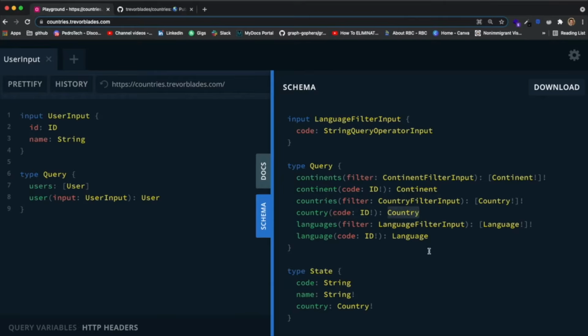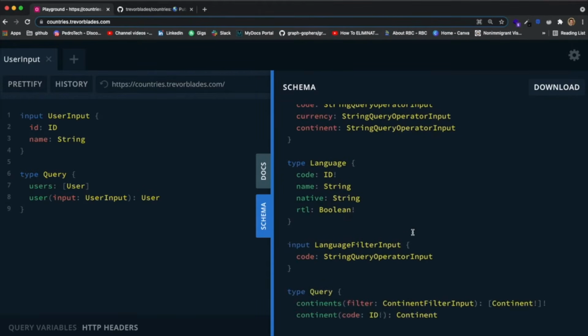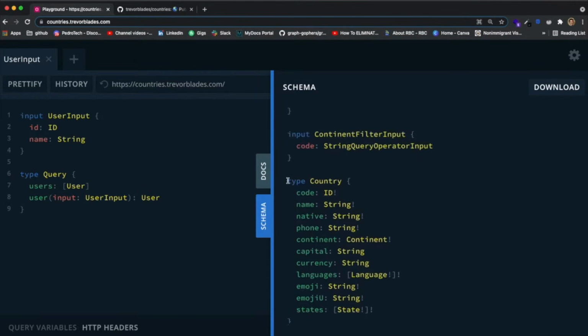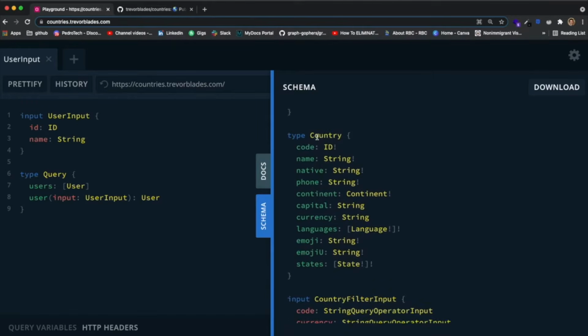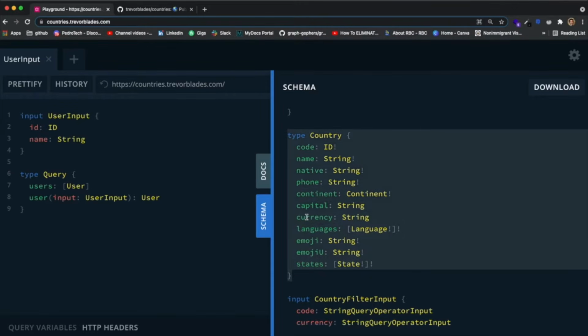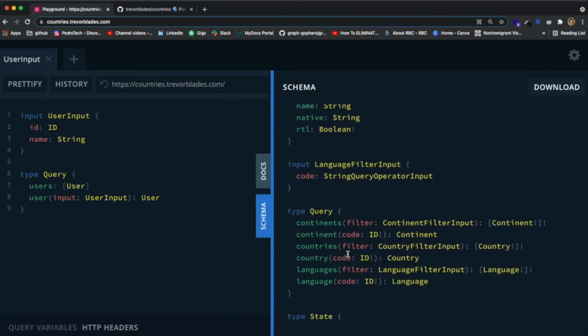But what exactly is a country? Let's take a look at how they define a country. So over here, they define a country as an object, right, a type, that includes their code, the name of the country, apparently native, which I'm not really sure what it is, the phone, which I guess is the phone code, the continent to which the country is inside of, its capital, its currency, a lot of stuff, right? We can get a lot of information. So let's try running this query.